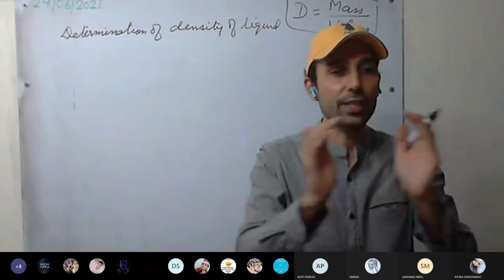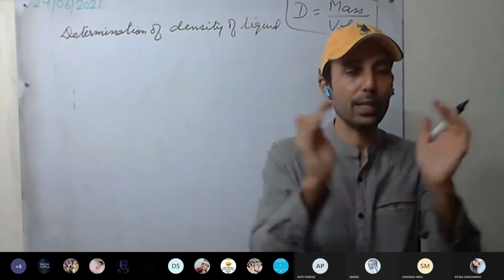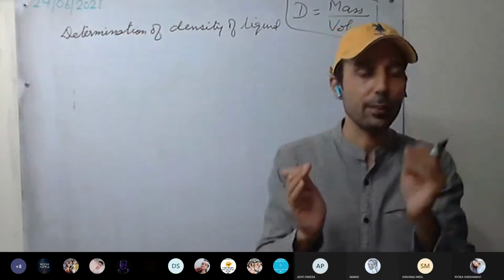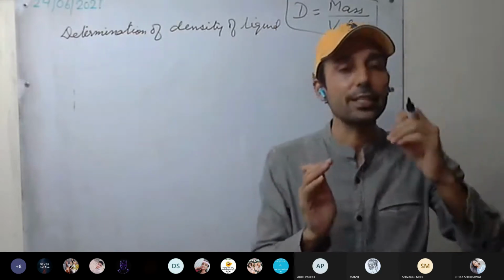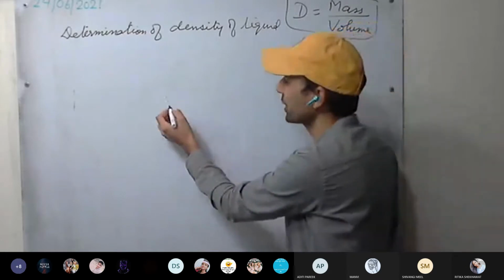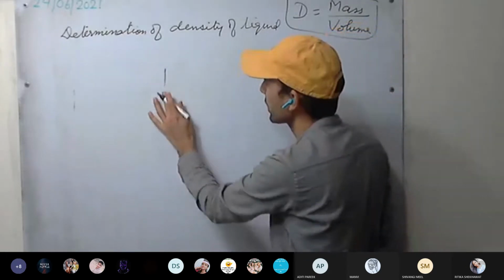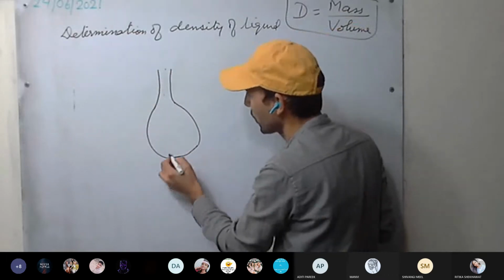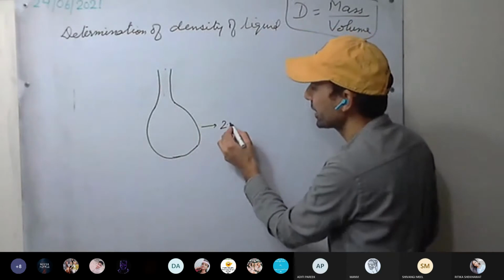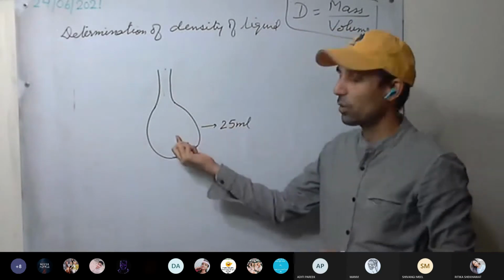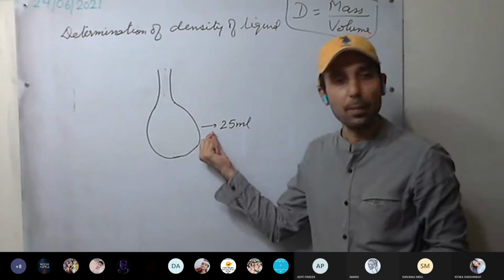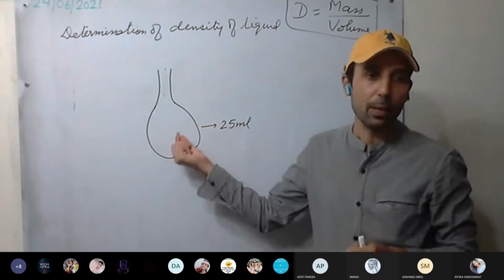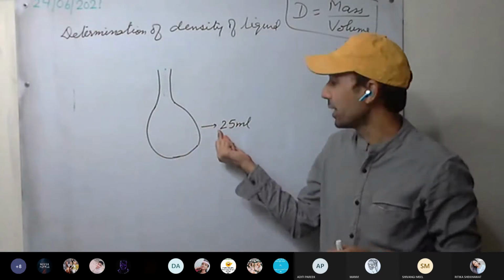What is a density bottle? It comes in different capacities, in smaller sizes: 25 ml, 50 ml, 75 ml, 100 ml. Capacity means the amount of volume it can hold. For example, this density bottle has its capacity written over it as 25 ml. So the maximum amount of liquid it can hold is 25 ml. This is clear.